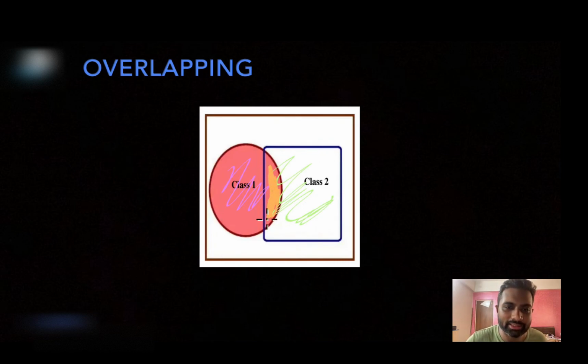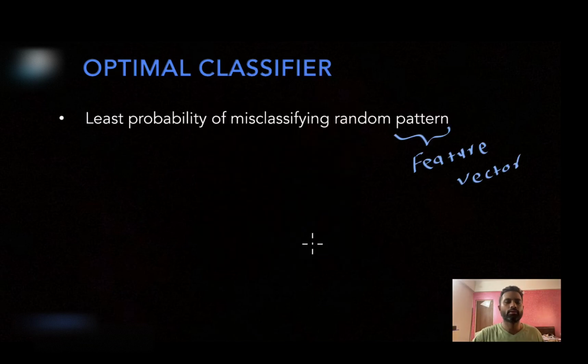Whatever points are in the orange region might have two different class values, and that's the assumption that we are working with. A certain feature vector can have two different class labels. So all such feature vectors in this orange region might have two different class labels. With what probability it will have one class or the other depends on the underlying probability distribution that we have assumed, but it's possible that it could have two different class values. So the classifier does what? It outputs a certain class label given the feature vector.